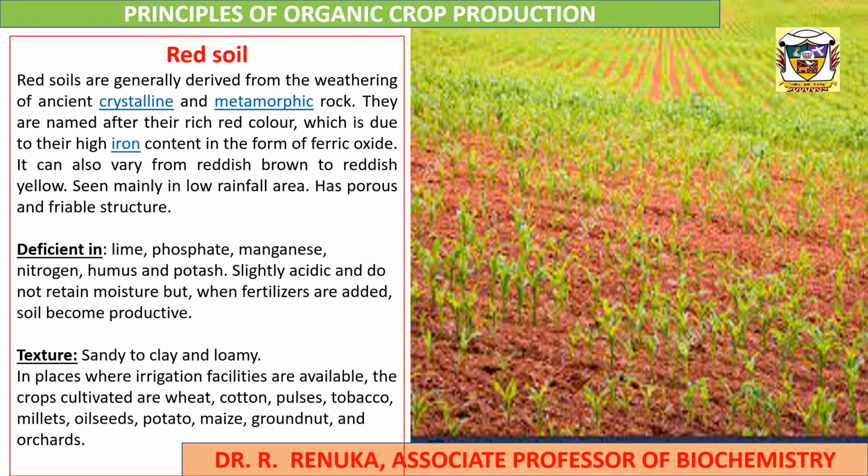This type of soil is deficient in lime, phosphate, manganese, nitrogen, humus and potash. They are slightly acidic and do not contain moisture, but when fertilizers are added, the soil becomes productive. Texture is sandy to clay and loamy. In places where irrigation facilities are available, the crops cultivated are wheat, cotton, pulses, tobacco, millets, oilseeds, potato, maize, groundnut and orchards.